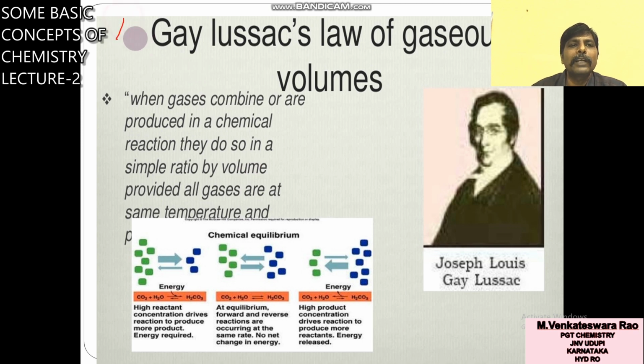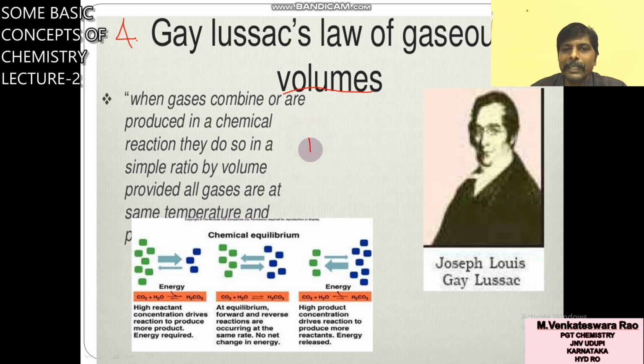Next one, the fourth one, Gay-Lussac's law. Gay-Lussac's law of gaseous volumes, or Gay-Lussac's law of combining volumes. So when gases combine or are produced in a chemical reaction, they do so in a simple ratio by volume, provided all gases are at the same temperature and pressure.